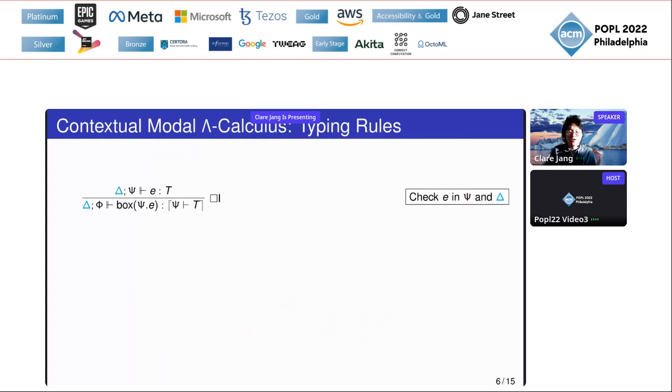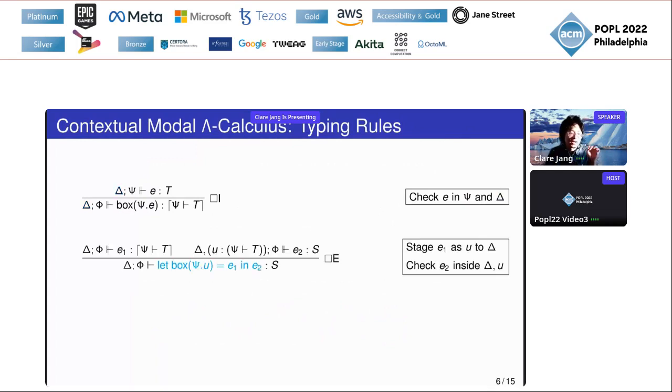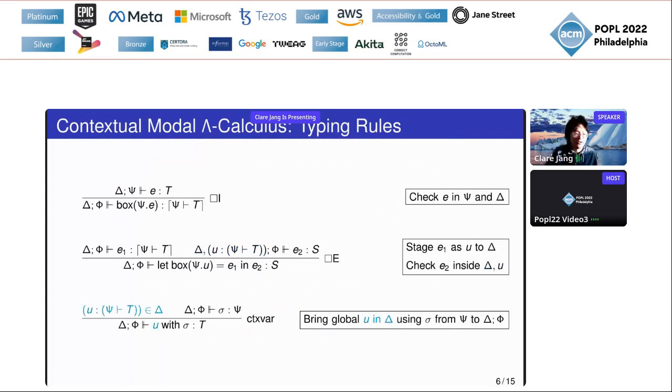When you eliminate a code fragment with letbox psi U equal E1 in E2, we first add the code fragment E1 as a contextual variable U to the global context delta, and type check the body E2 in the global context extended with U. Finally, when we have a contextual variable U in the global context delta, we can bring it to the current world with a substitution sigma from its local context psi to the current context delta; phi.